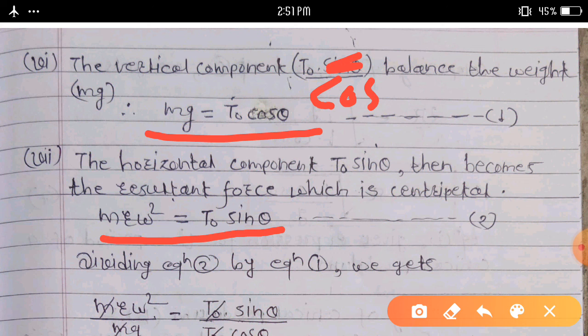Consider this equation number second. First equation: mg is equal to T0 cos theta, and second equation: m r omega square is equal to T0 sin theta.